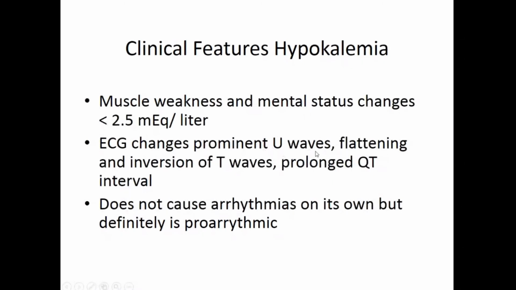U wave. Normally, you do not see a U wave in a normal ECG. This U wave comes after a T wave. Okay. So if you see a prominent U wave, it will be something like this, like a U. Okay. After the T wave. Normally, this is a T wave and then there will be a U wave. So this you see characteristically in hypokalemia, especially when the levels are as low as 2.5 or lower.